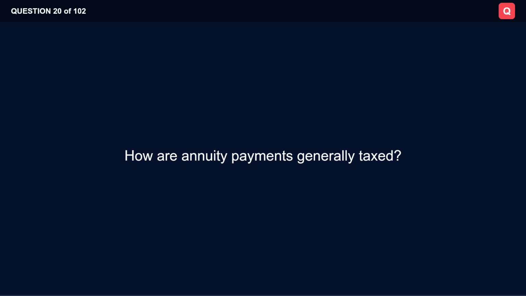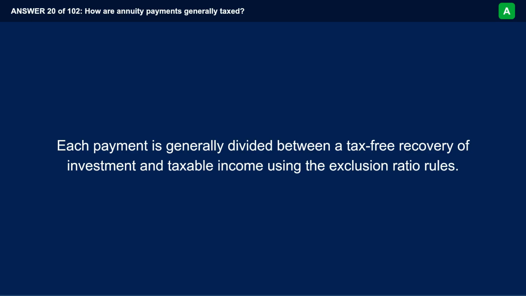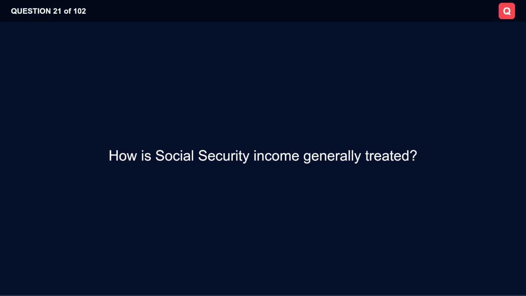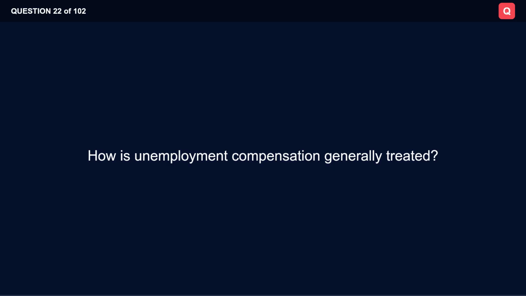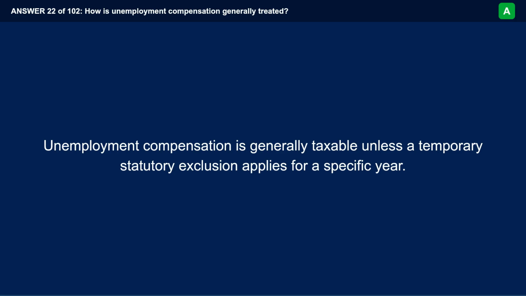How are annuity payments generally taxed? Each payment is generally divided between a tax-free recovery of investment and taxable income using the exclusion ratio rules. How is Social Security income generally treated? Social Security benefits may be partially taxable, depending on the taxpayer's provisional income. How is unemployment compensation generally treated? Unemployment compensation is generally taxable unless a temporary statutory exclusion applies for a specific year.